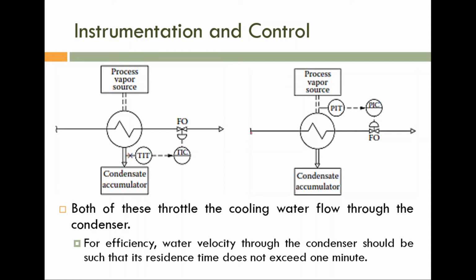The more effective one is pressure. By using the vapor pressure, we can manipulate the flow rate of heat transfer medium. If more vapor is present, pressure will be higher, then we need more cooling liquid, so that we can easily convert that much available process vapor to liquid. So pressure is measured, and by using that pressure, the final control element, the control valve, manipulates the flow rate of the cooling liquid.